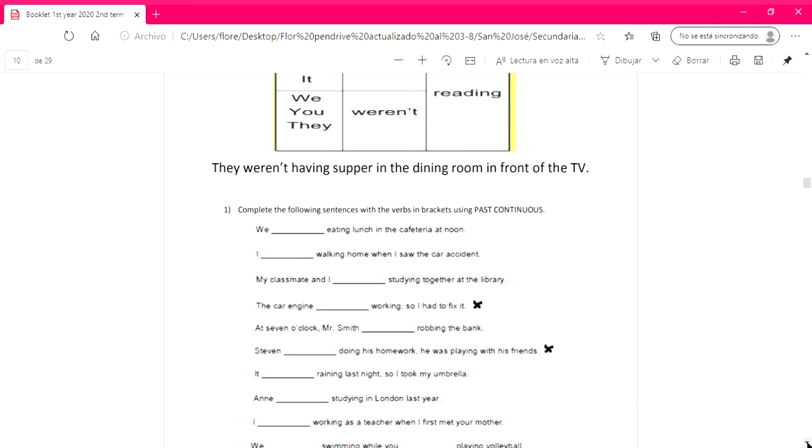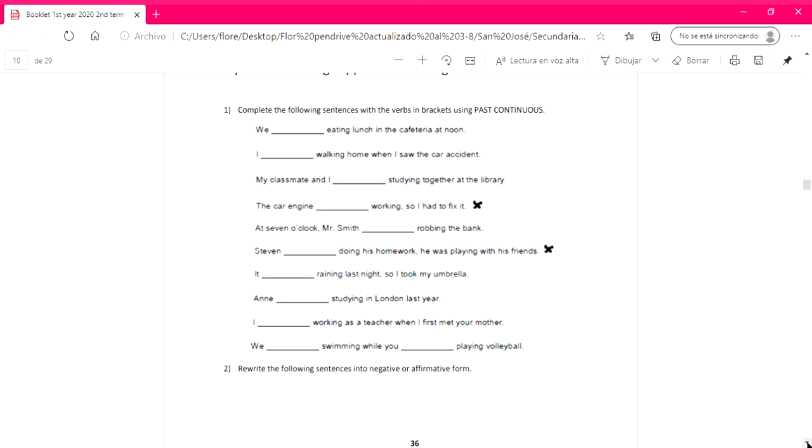What are you going to do? You're going to complete the activity on page 36. You're going to write was, were, wasn't, or weren't to complete these past continuous sentences. And when you finish, you're going to turn sentences 1, 2, 3, and 4 into the negative or the affirmative.